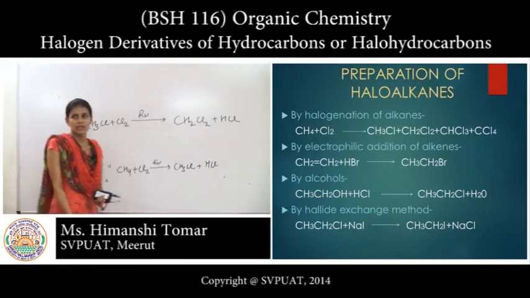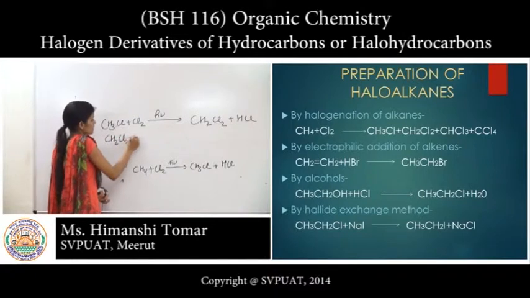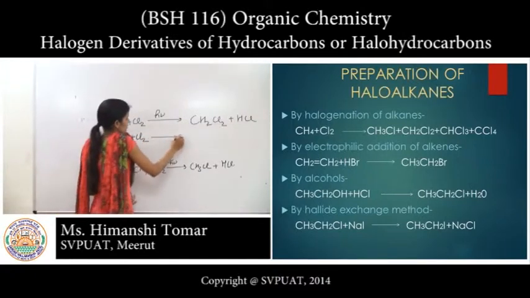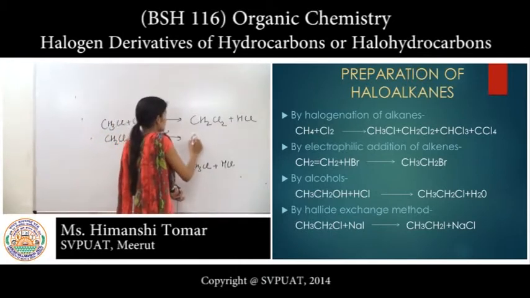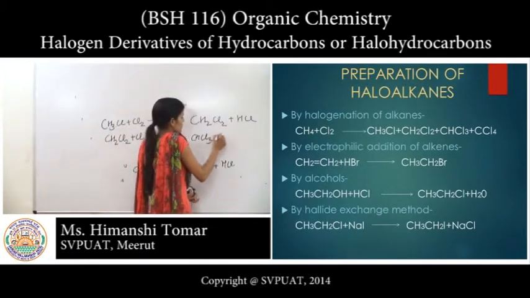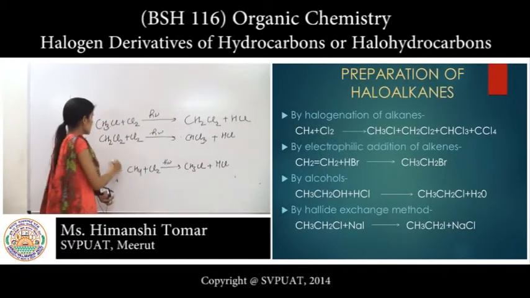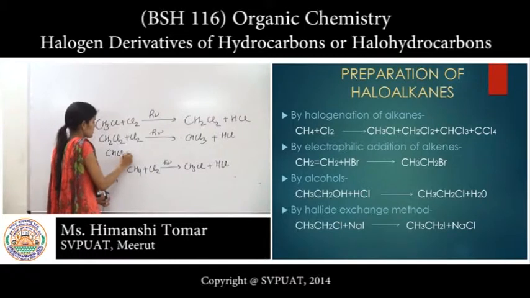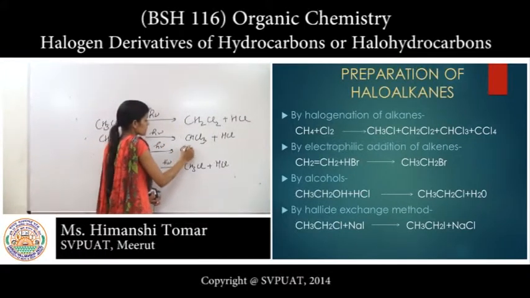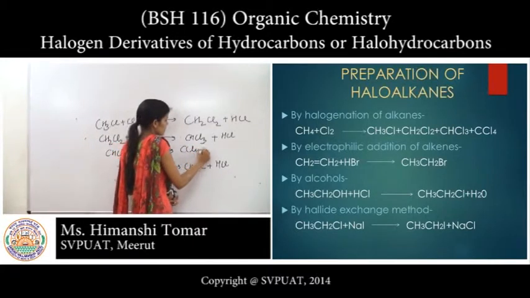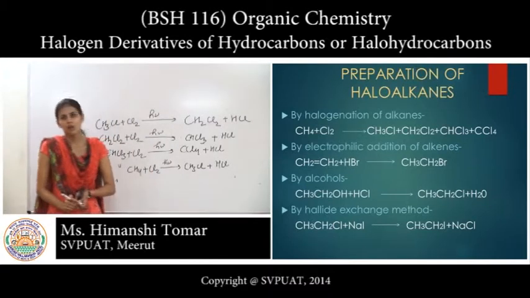Now dichloromethane again reacts with chlorine in presence of photon h nu, then it gives CHCl3, trichloromethane. This trichloromethane reacts again with chlorine in presence of photon, then it gives tetrachloromethane, which has the chemical formula CCl4.